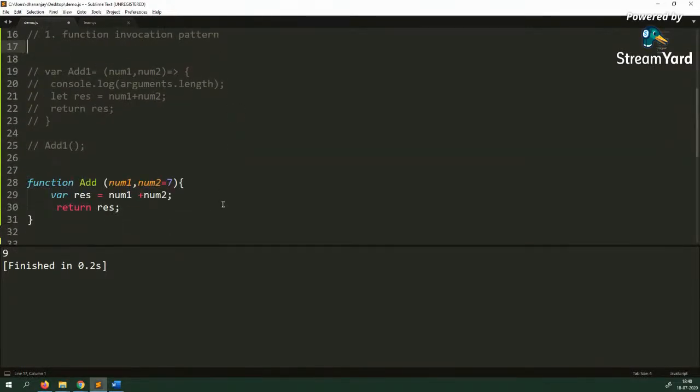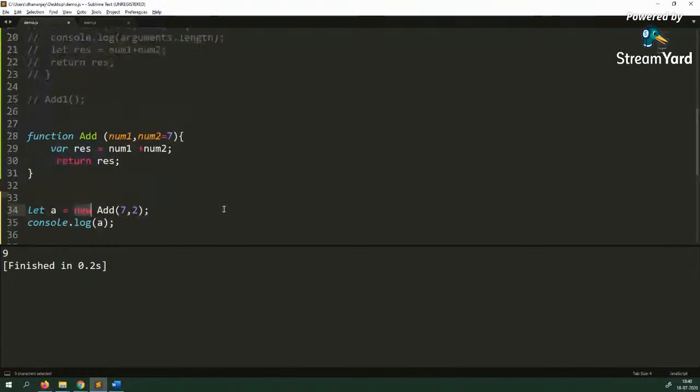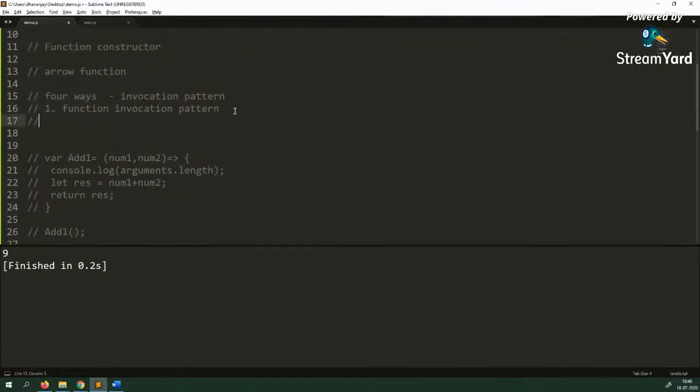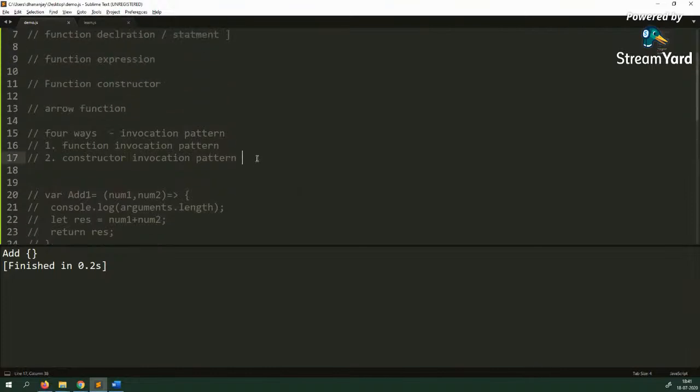And I'll come to that. What are the other features of the function invocation pattern? You can call this function using the new operator as well. If you call a function using the new operator, that is called the constructor invocation pattern. In this case, JavaScript ignores this return statement, and it will always return a newly created object in the constructor invocation pattern. The third way of calling a function is called the method invocation pattern.